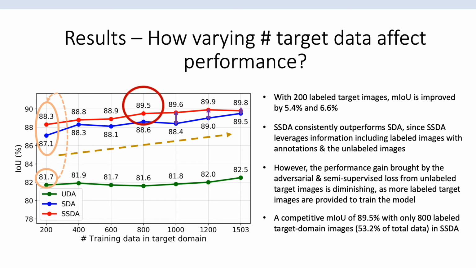Also note that SSDA is able to achieve a competitive 89.5 with only around 50% of the data being used. It is encouraging to observe that the proposed SSDA can efficiently take advantage of insufficient labels while still producing competitive performance.